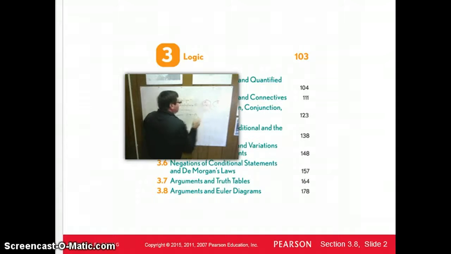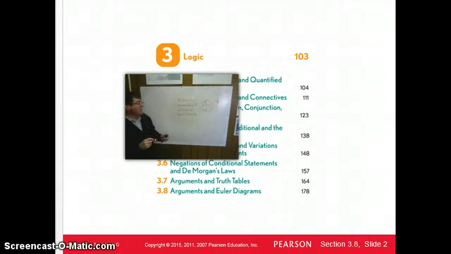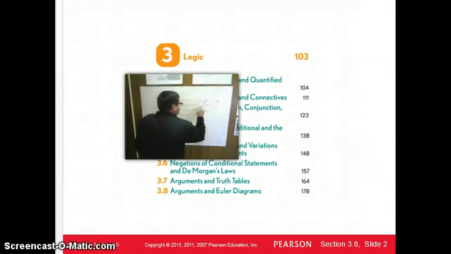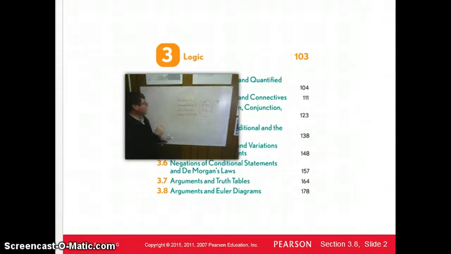Some A are C. There's at least one A that's a C. Now how about this? All C are D. I'm going to use a different color. Could I draw the D circle this way? Is this showing all C are D? It is showing that.